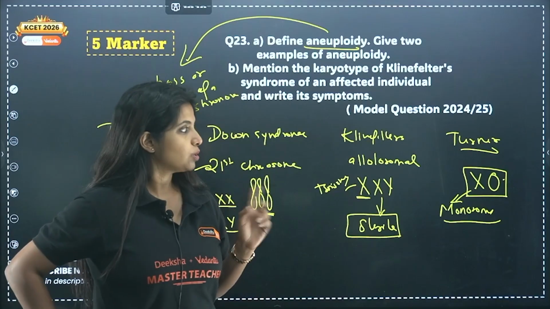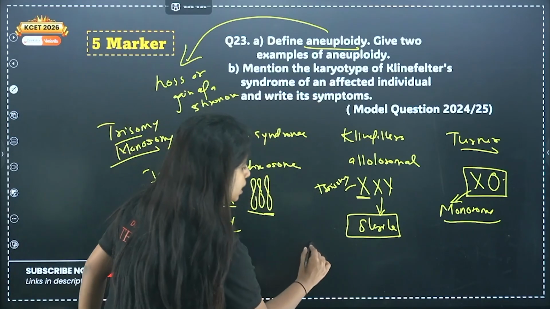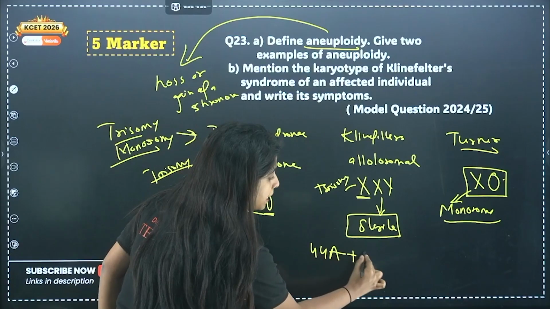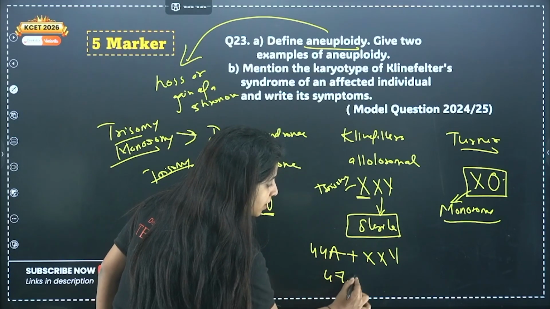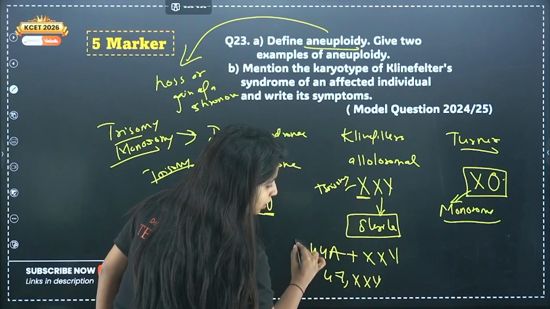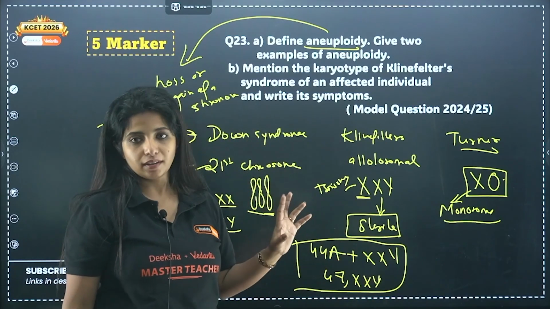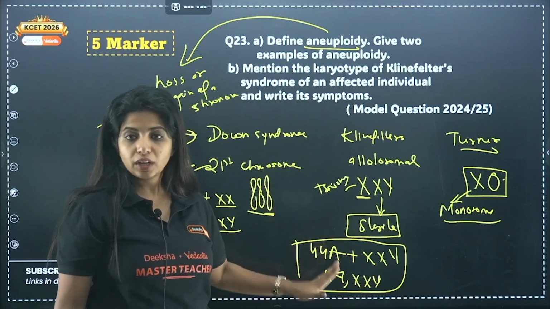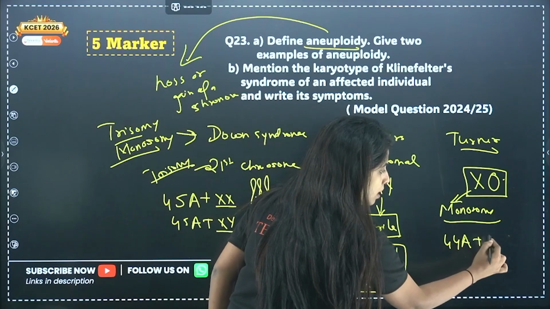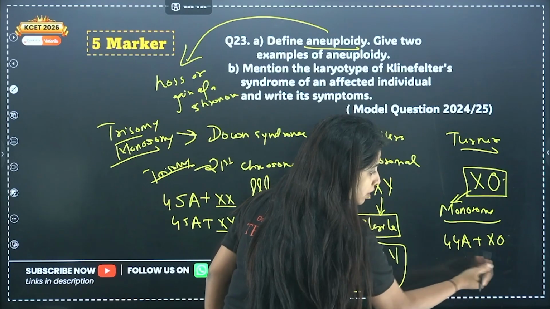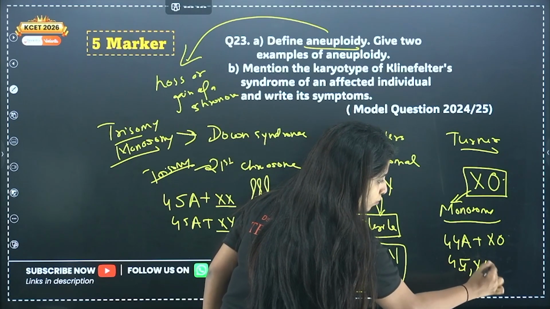Fine. So this is what you had to remember, and if you are asked about the karyotype of Klinefelter's, you have 44 autosomes plus XXY. You also write it as 47XXY. So you can write both of them. By 47 you mean instead of 46 chromosomes you have 47, and then you put XXY. In Turner syndrome, my dear children, you have 44 autosomes, but this is the XO condition. You can write it like this, or you can write 45XO.